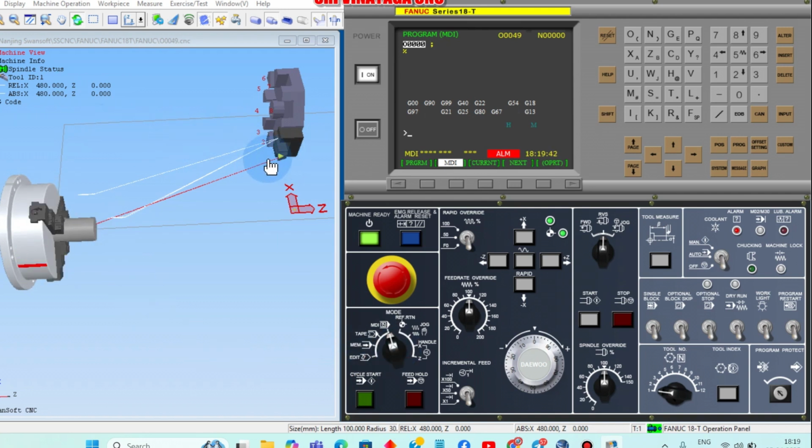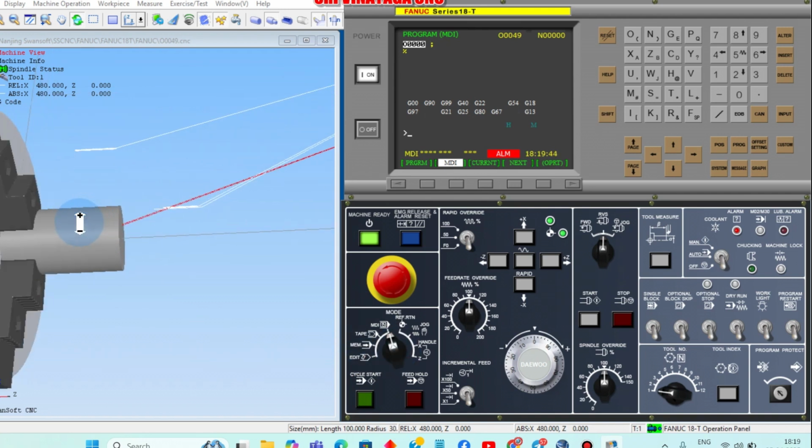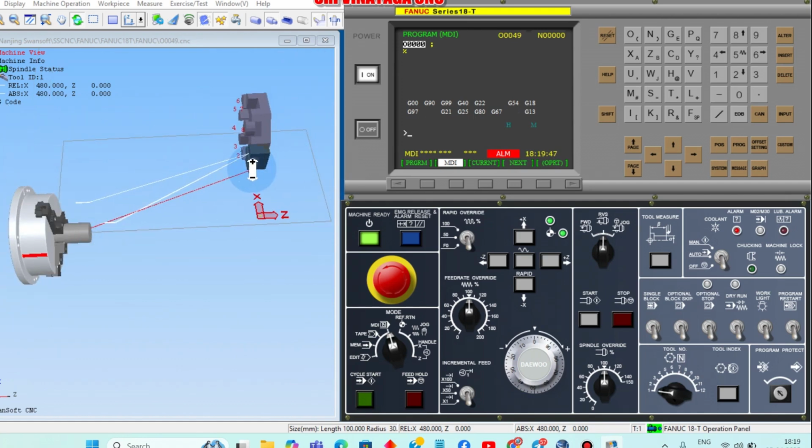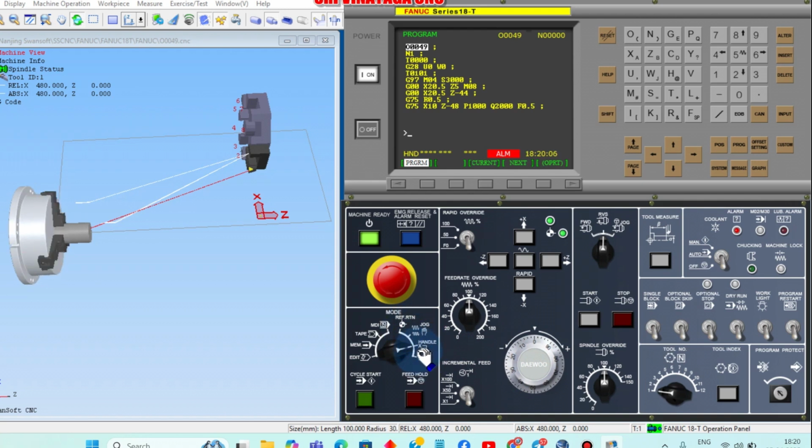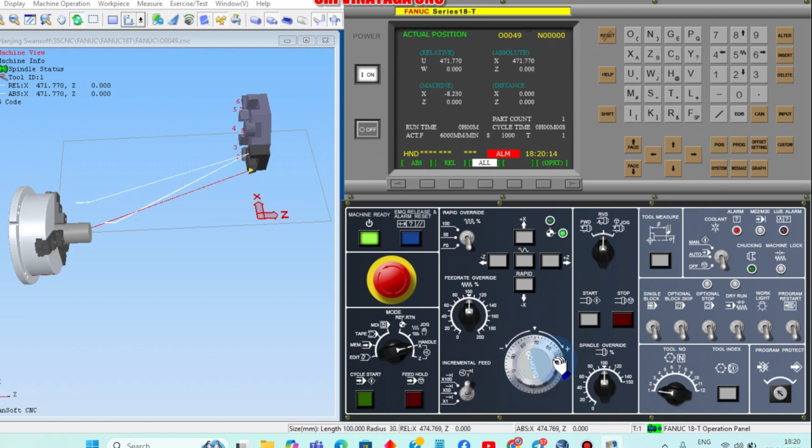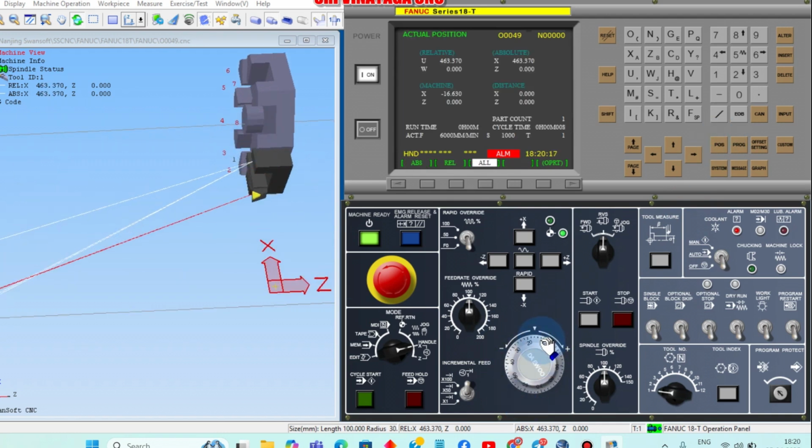Now move the tools near to the workpiece. How can we move? Any idea how to move the tools? With the help of the MPG. This is known as MPG, manual pulse generator. Go to handle mode. If you move now, you can see in position, the tool will be moving, the correct position will be moving.